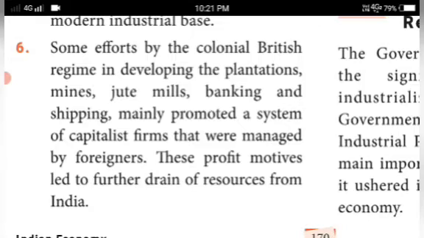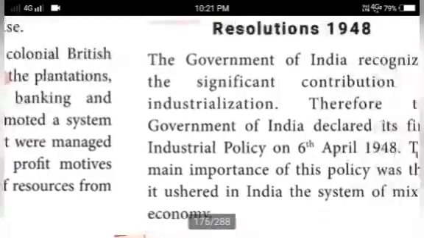So why did they develop only this section? Because of the resources drained from India. These are the problems that happened to the Indians during the British period. This may be asked as a 5 mark question.